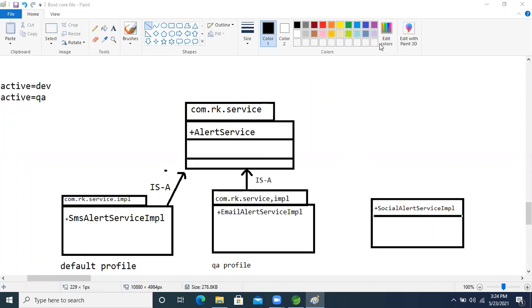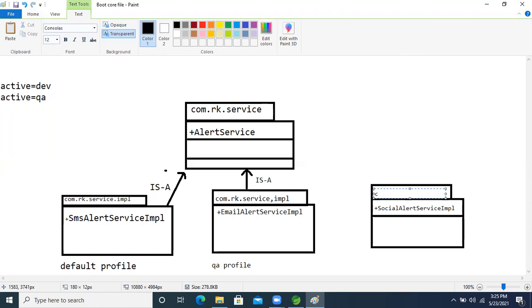Let's move on and see the next level discussion. So what will we do now? Here we will take the package statement, and the package name is the same. What is the package name? com.rk.service.impl. This is the package.